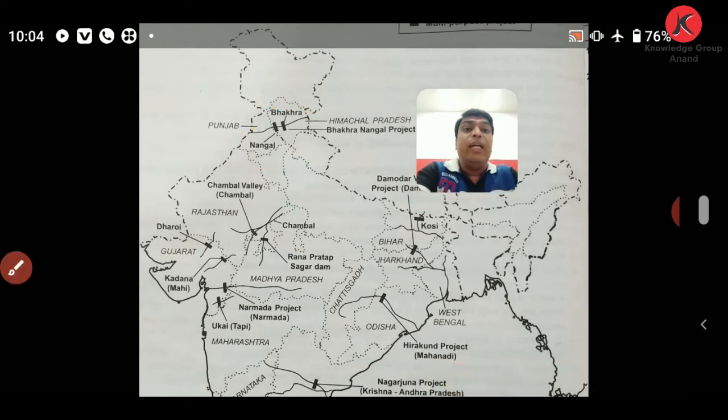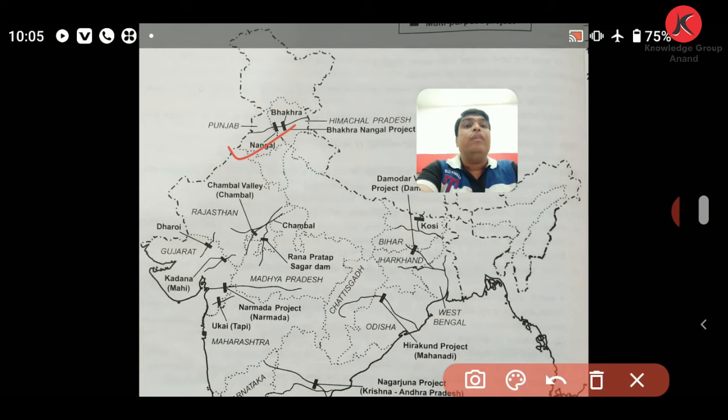Here, friends, you can see lots of such multipurpose projects with their beneficiary states. In the beginning, you can clearly see that in Punjab the Bhakra Nangal project is shown, and the Bhakra Nangal project is on river Satluj. The beneficiary states are Punjab, Haryana and Rajasthan.